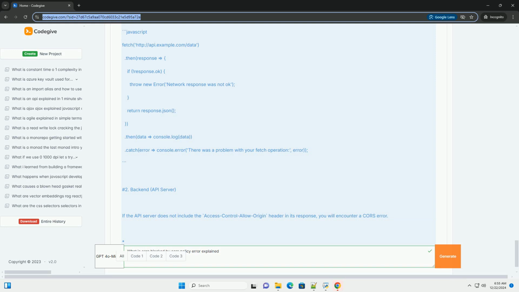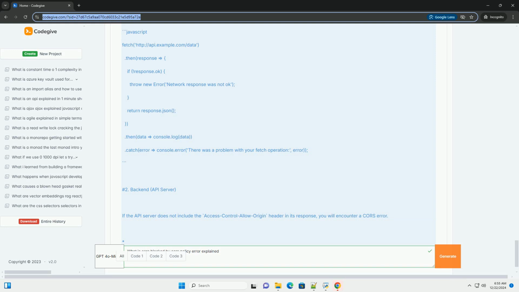Step 3, CORS policy error occurs. When the front-end code attempts to fetch data from the API, the browser checks the response for CORS headers. Since the server does not include Access-Control-Allow-Origin, the browser blocks the request and logs the CORS error to the console.